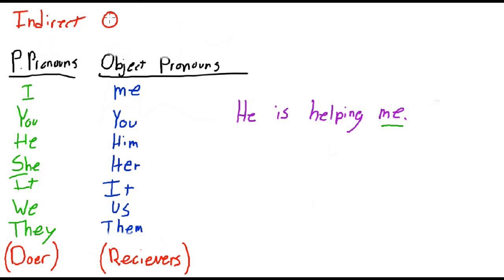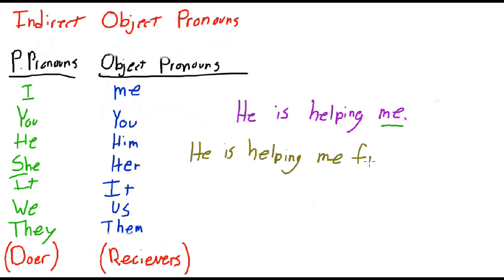Indirect object pronouns. Indirect object pronoun, change it here too. Okay, so for an example of an indirect object pronoun, instead of saying he is helping me, maybe I can say he is helping me find my car. Okay, he is helping me find my car.